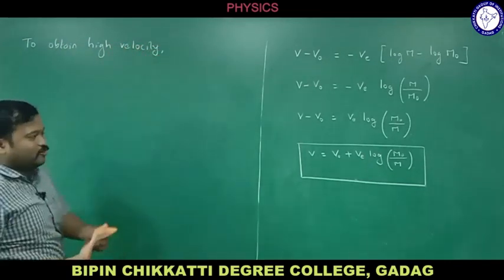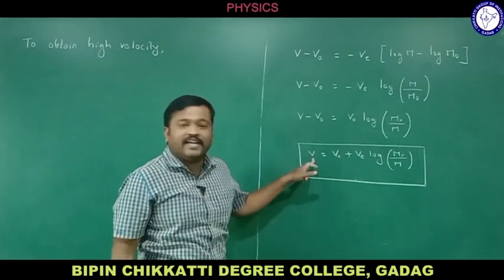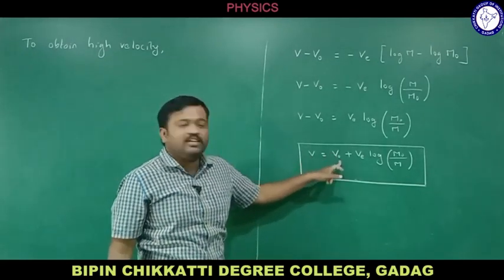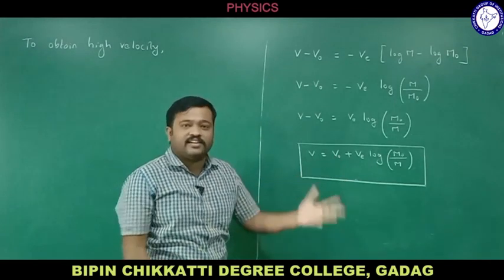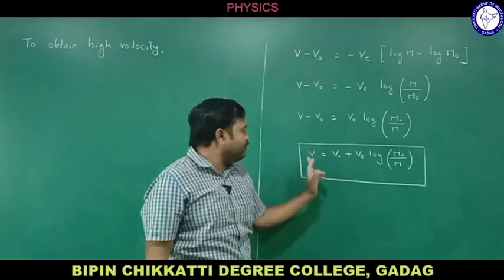To obtain high velocity, this is the formula for velocity. This is the initial velocity of the rocket; if it is at rest, let me take it as 0. So it depends upon v e, and it depends directly.